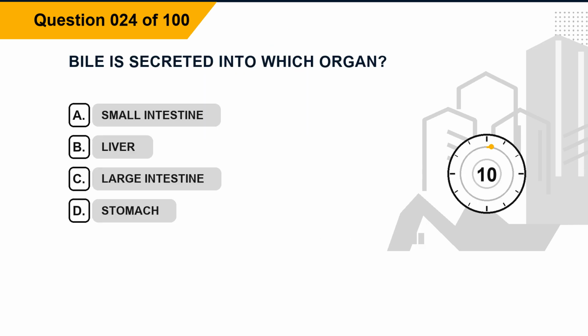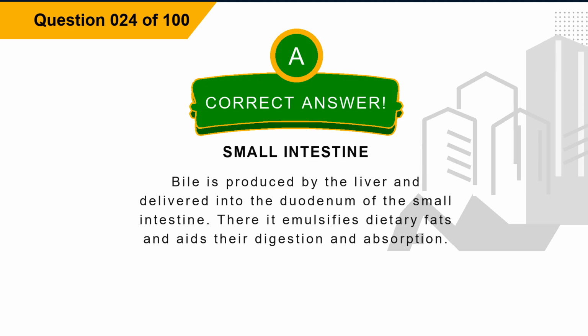Question 24. Bile is secreted into which organ? Option A, small intestine. Option B, liver. Option C, large intestine. Option D, stomach. The correct answer is option A, small intestine.